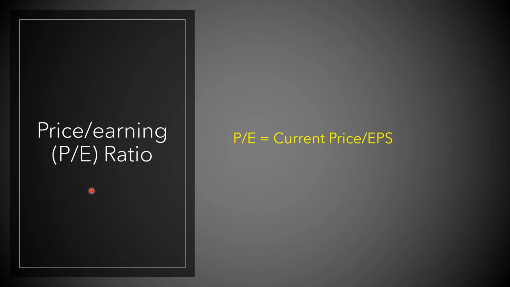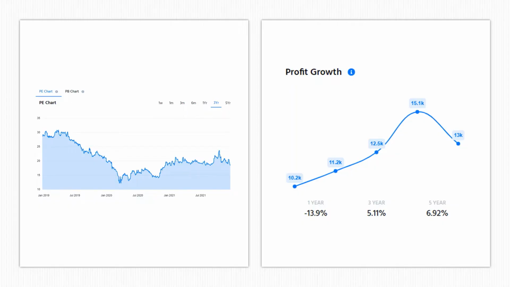Now coming to the price to earning ratio, it's a valuation parameter that measures the company's current share price relative to its per share earnings. If the price to earning ratio is greater, then it's overvalued, and if the price to earning ratio is lesser, then it's undervalued. In general, having a lower PE is a good sign for the investment checklist. If the price to earning ratio is higher, it doesn't mean completely that it's bad. Then you need to check a few other things also.